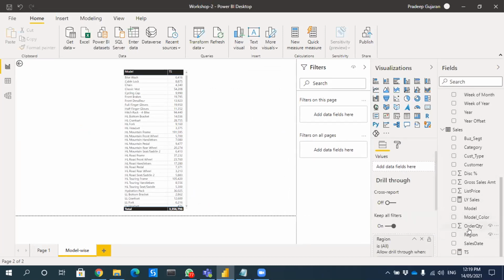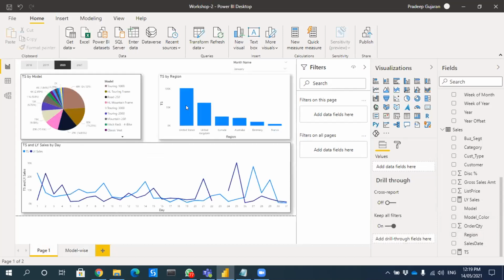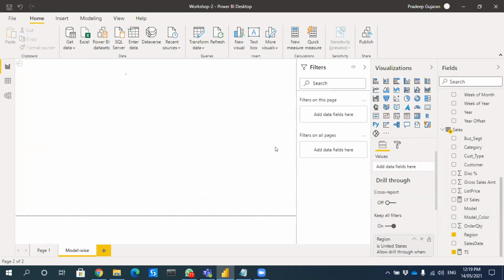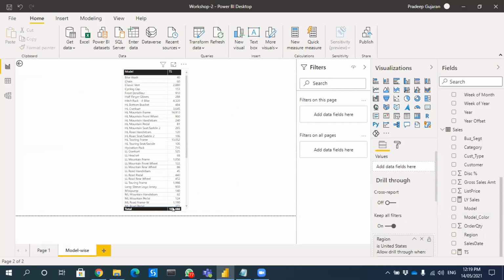If I click and drag region here, and if I go to page one, now it will show me an option for drill through. See, model wise. It will take me to this page. Now see, it has filtered based on the model. Sorry, can you do it again? Yes, I will do everything again.